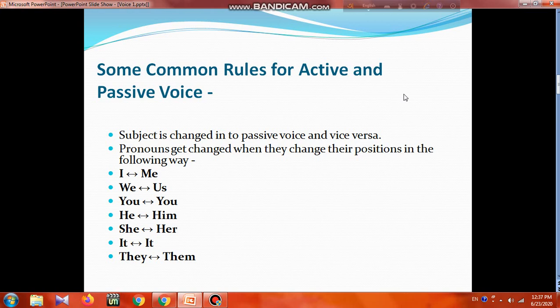So when you change the voice, subjective form changes to objective form. Like for I it will be me, for we it will be us, for you it will be you, for he it will be him, for she it will be her, for it it will be it, for they it will be them. So these are the very basic common rules for active and passive voice. We know it well. Then subject will be changed to object and vice versa, and in case of subject we will make the objective form whenever we change to passive voice. So are you getting it?